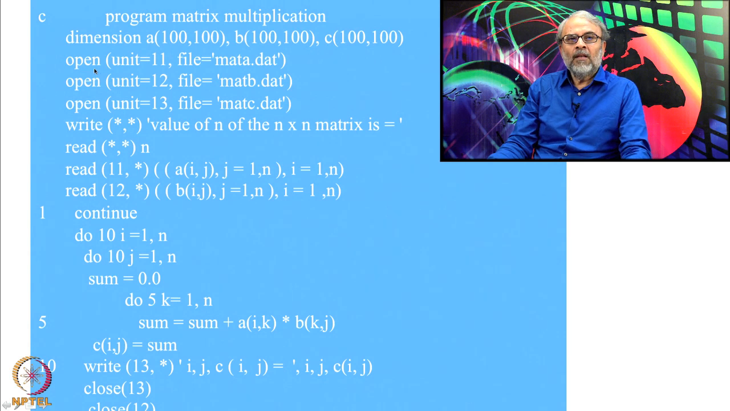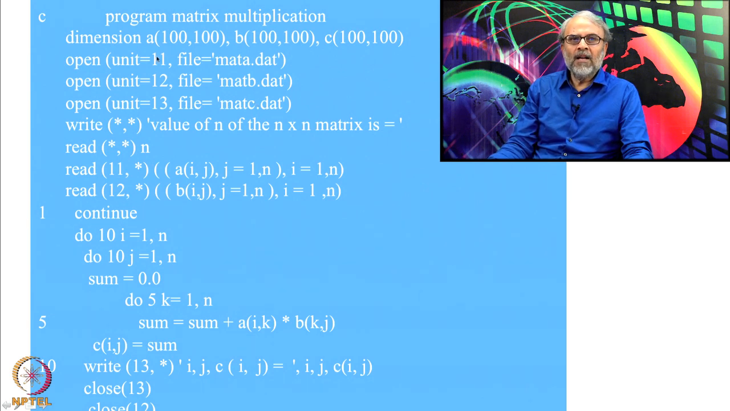So, what are my units now? 11, 12 and 13. These are the three units to associate with the files mata.dat, matb.dat and matc.dat. My file names are mata.dat, matb.dat, matc.dat. Through this unit you have linked these numbers to these files. This statement links these numbers to the files which are given in the bracket. All the file names should be given in single quotation marks.